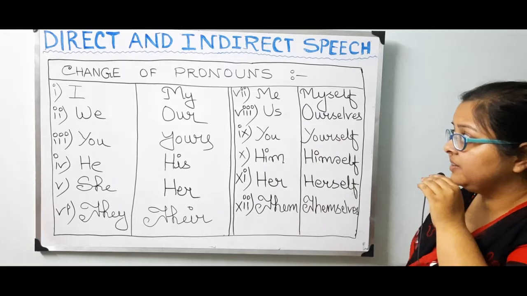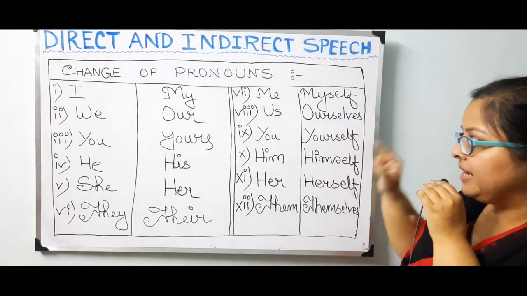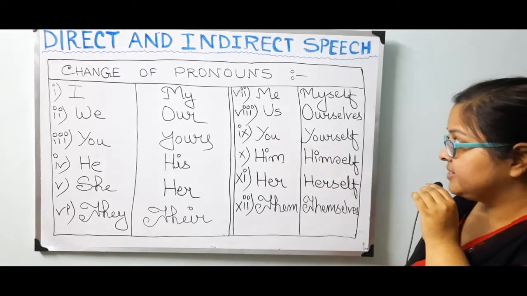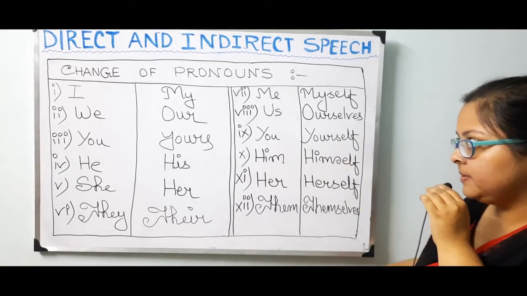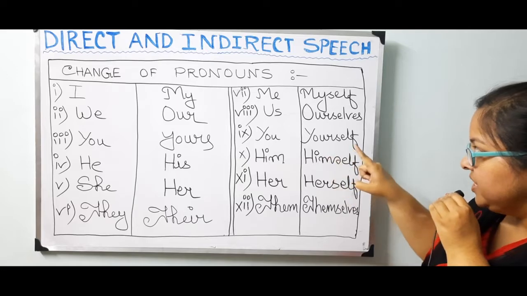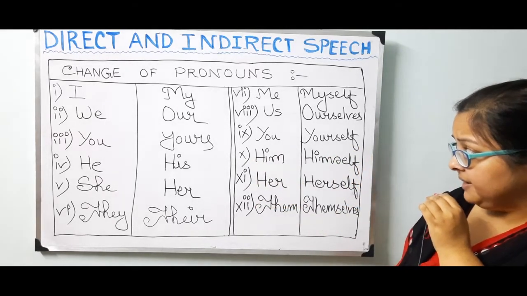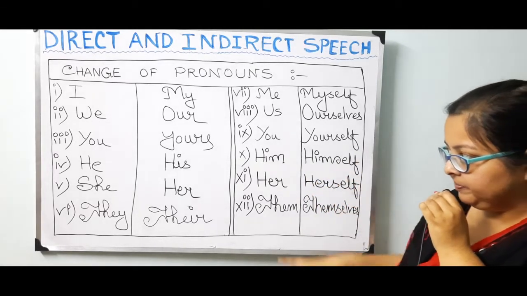Next, number 7. Me is changed into myself. Number 8. Us is changed into ourselves. Number 9. You is turned into yourself. Then number 10. Him is changed into himself.